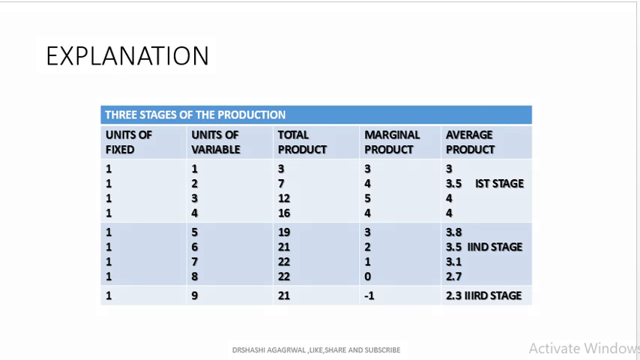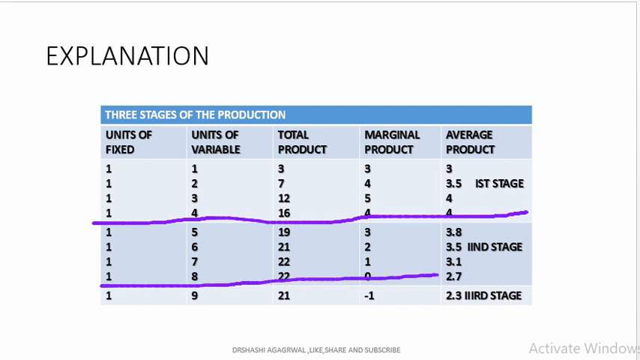Here we see the land is fixed and this is the variable. First 1:1, 1:2, 1:3. So we are increasing the quantity of labor by equal doses. This portion is the first stage and this portion is the second stage. Here we are increasing by equal doses, and the total production increases at more than the ratio by which we are changing the variable factor.